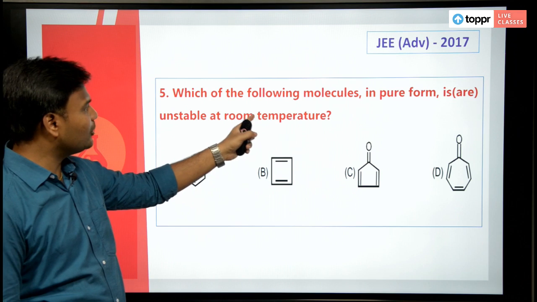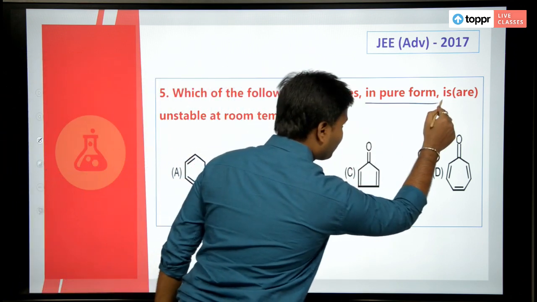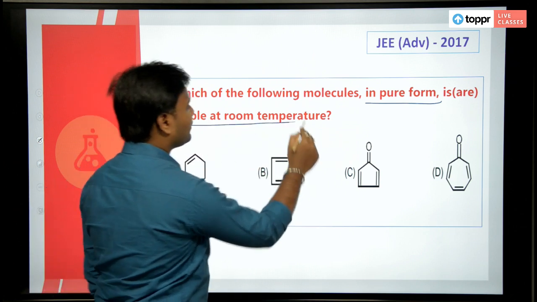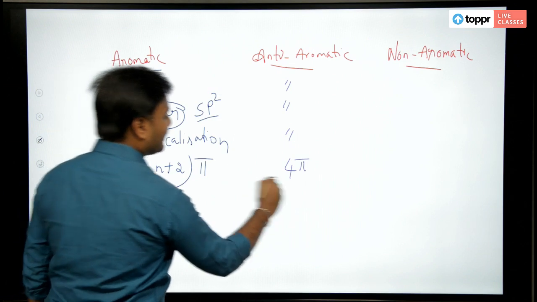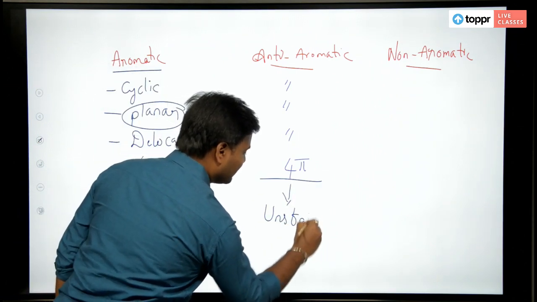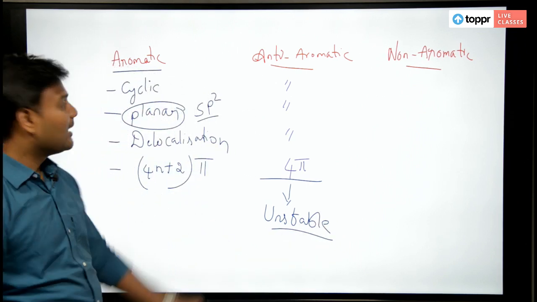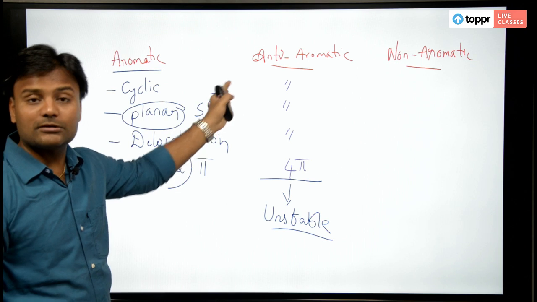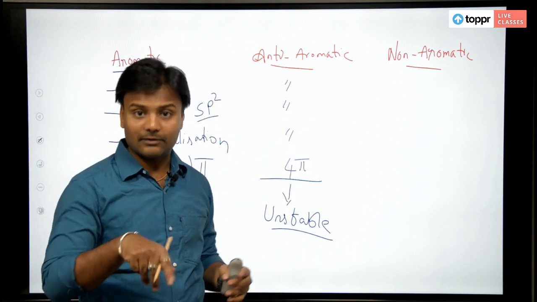They are asking you to find out which of the following compounds in pure form are unstable at room temperature. What are unstable? Anti-aromatic compounds are extremely unstable. Aromatic compounds are stable because of the delocalization and they reduce their energy, the ring current, what we say.